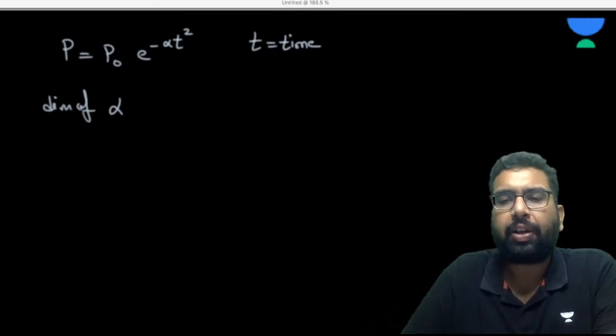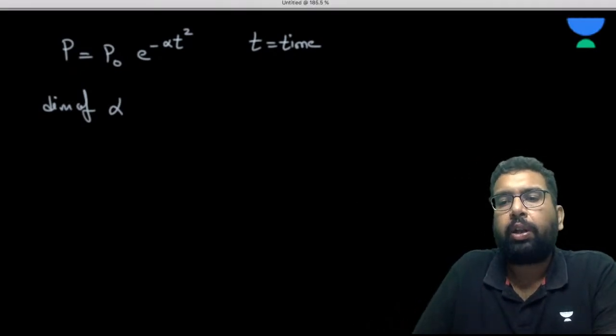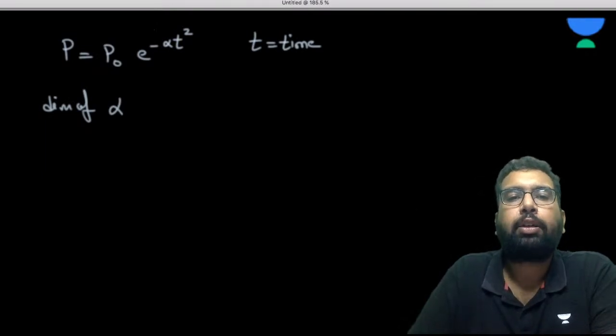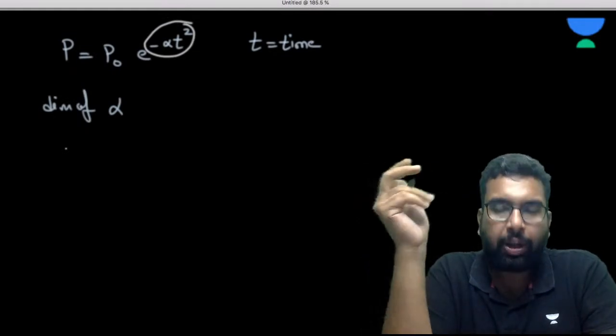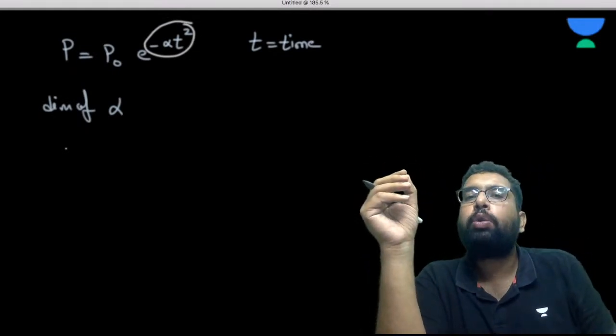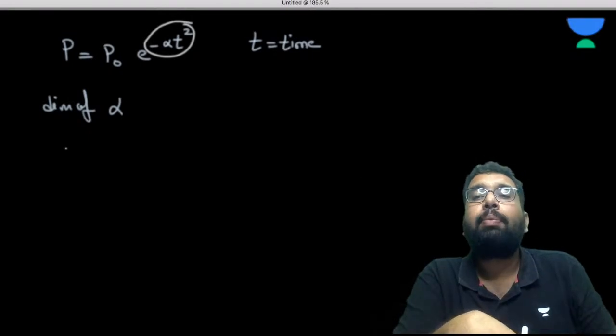Wonderful. Now, see, very, very simple it is. Only one key point is there: this whole thing has to be dimensionless. See, e to the power something. When some quantity is in the power of something, it has to become a number.